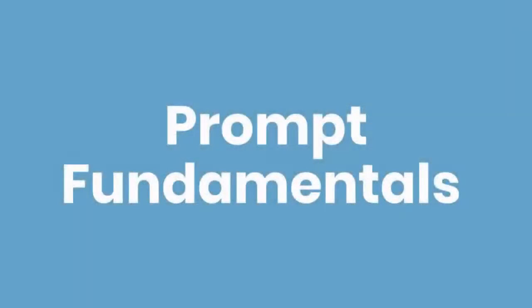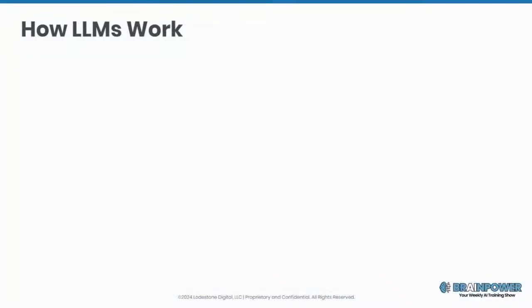Okay, without further ado, let's jump into prompt fundamentals. The first thing I want to talk about is how a large language model works. There's really two things that are incredibly important when it comes to a large language model.